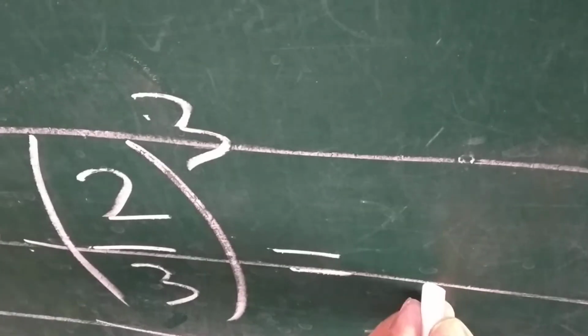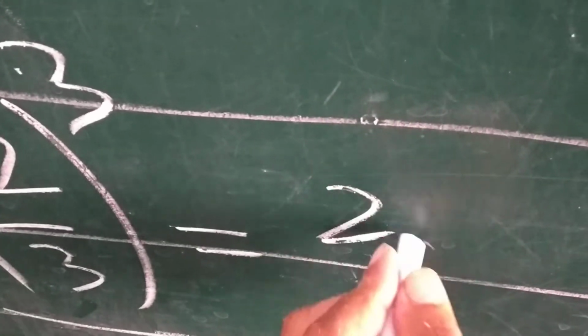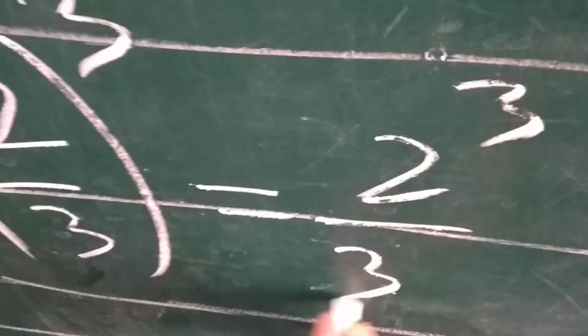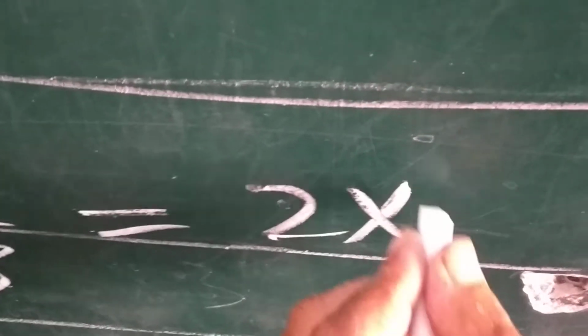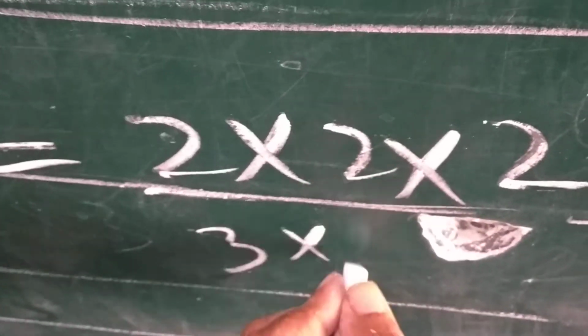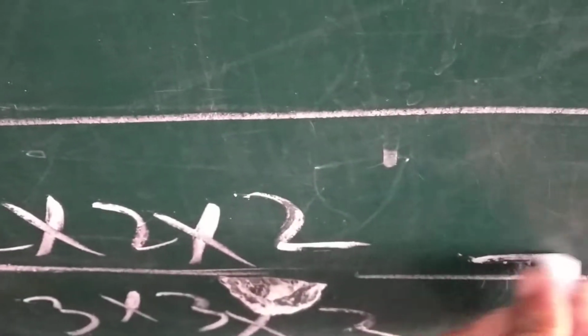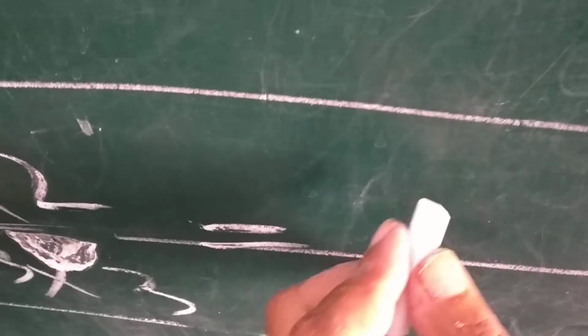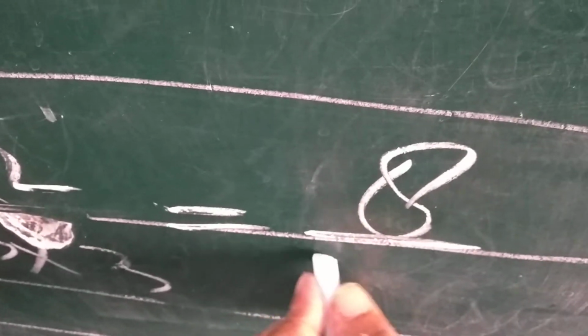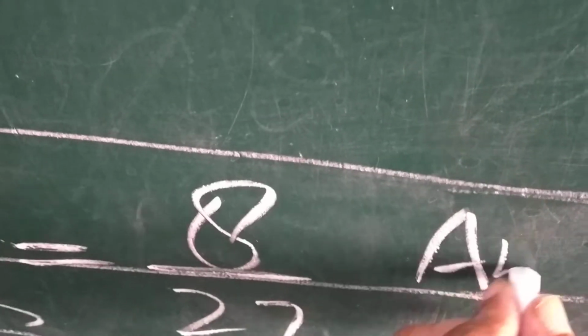Example: a raised to power n means 2 cube, b raised to power n means 3 cube, is equal to 2 into 2 into 2 divided by 3 into 3 into 3. 2 2s are 4, 4 2s are 8, divided by 3 3s are 9, 9 3s are 27. Answer.